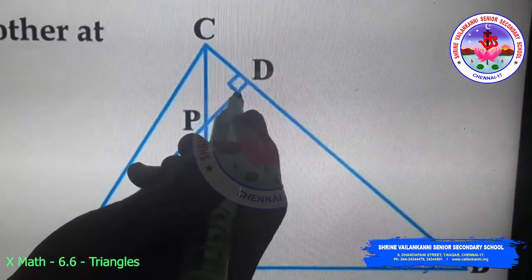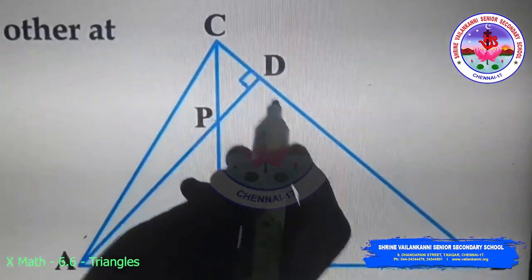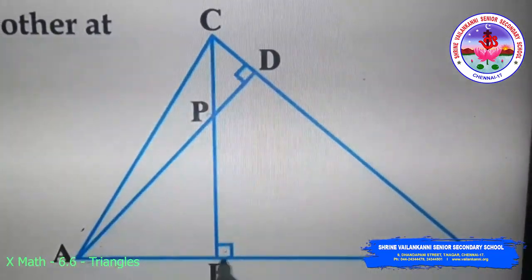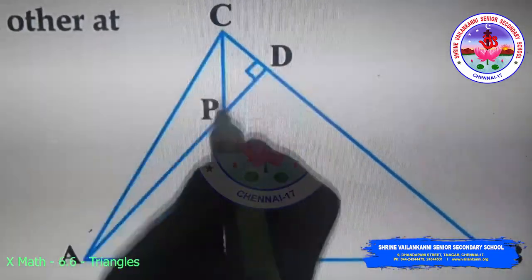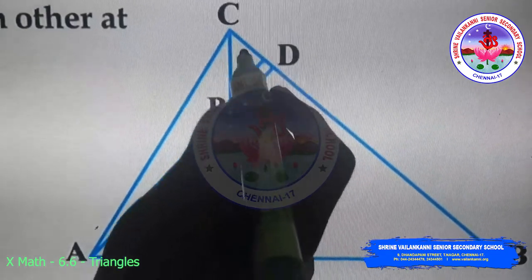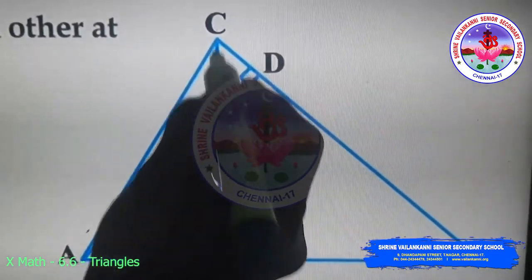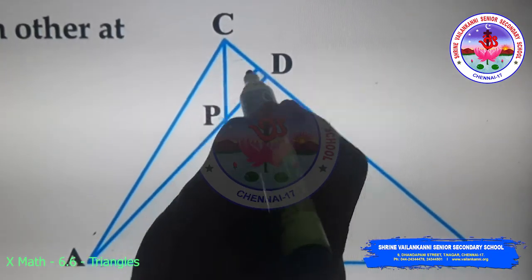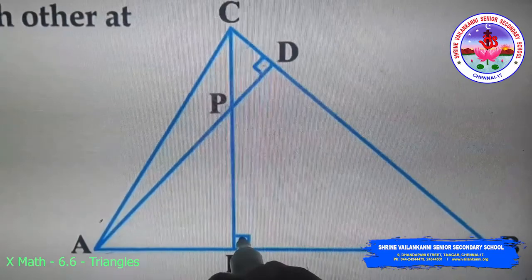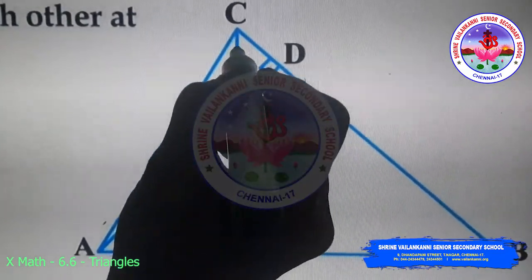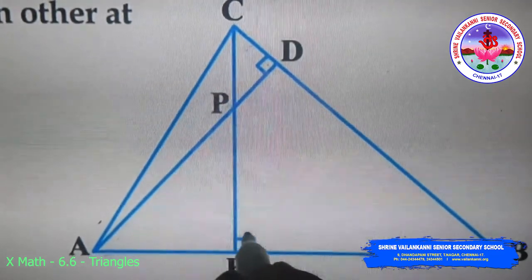Coming to the fourth one, I want to prove that triangle PDC is similar to triangle BCE. In triangles PDC and BCE, angle C is common to both the triangles, and angle D in PCD is 90 degrees and angle E in BCE is 90 degrees. So I got two angles here: one angle, angle C, is common, and the other, angle D, is equal to angle E.